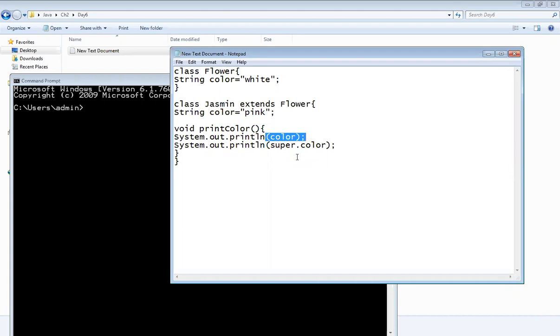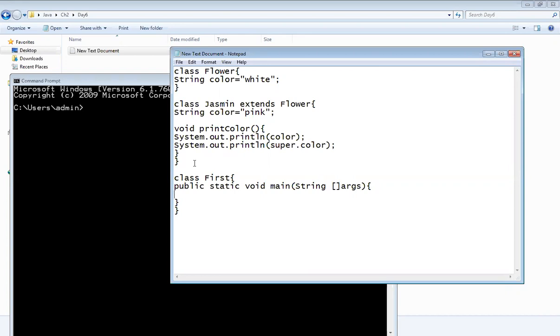Now I will create a main class which holds the main method. So this is the first program for today. So I will write here first, in that public static void main, String args.